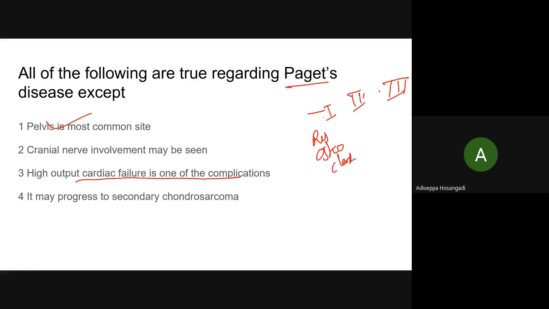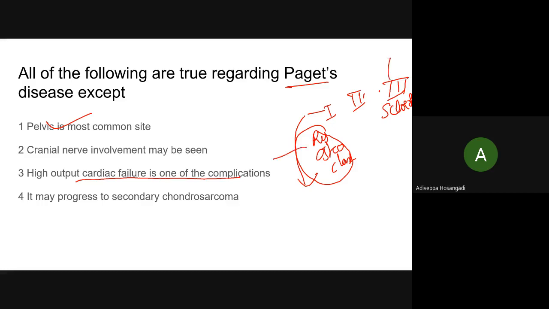Osteoclastic stage, where there is excessive resorption. What is Paget's? Resorption is there and bone deposition is very, very irregular. Haphazard deposition of the bone is there. So first there is an osteoclastic stage, then comes irregular deposition, and then the bone becomes completely sclerotic. So first there is excessive resorption.